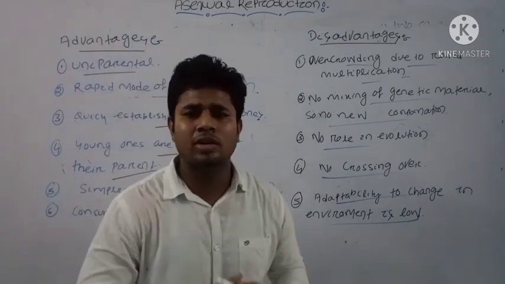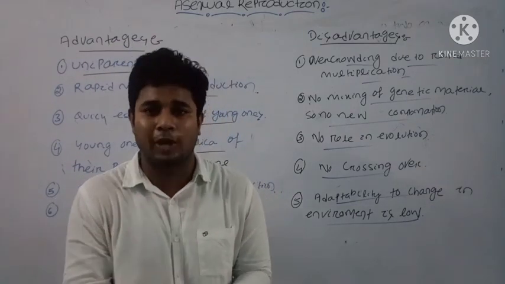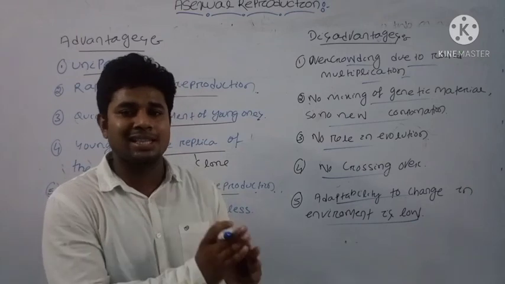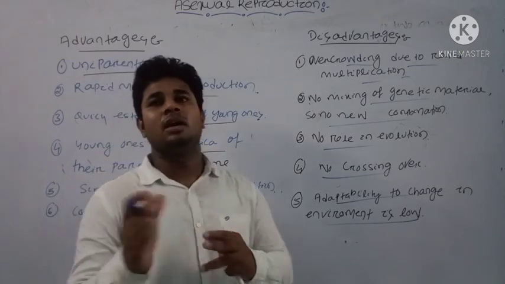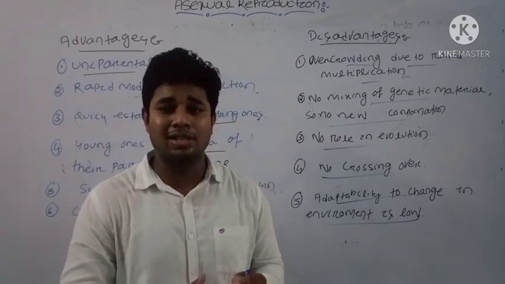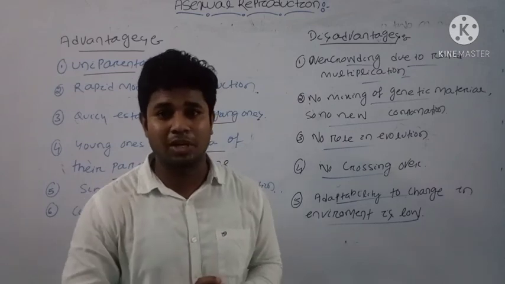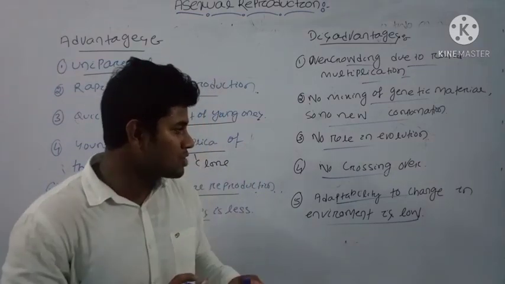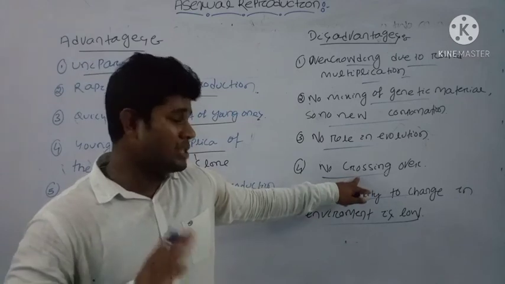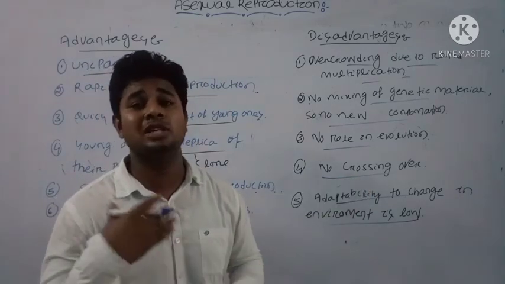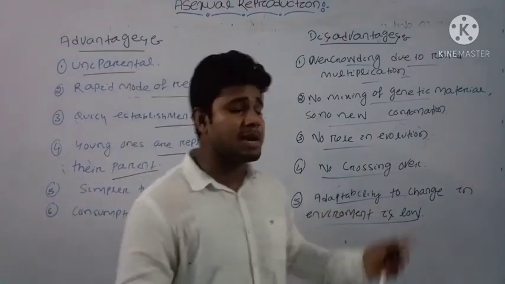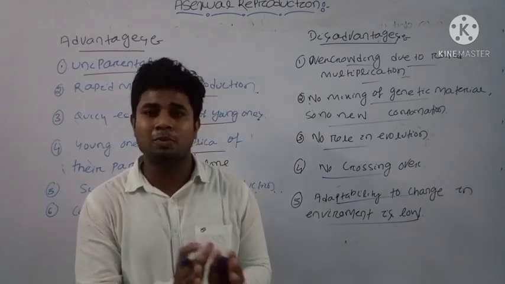Due to this condition, there is no production of new combinations of genes, so they will not adapt to new situations. If variation occurs in the genes, as in hybrids, they will adapt to new situations. But asexual spores, which are produced without crossing over, will not adapt to new situations. That's why adaptability to new situations is very low.